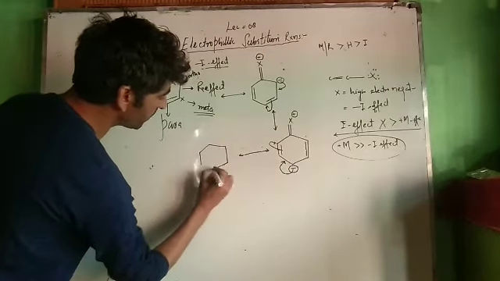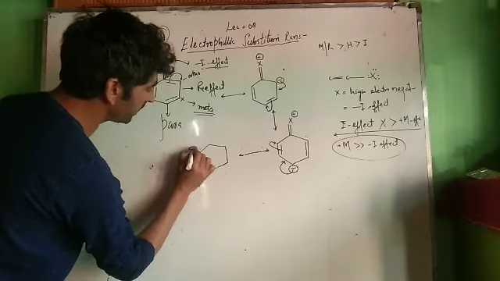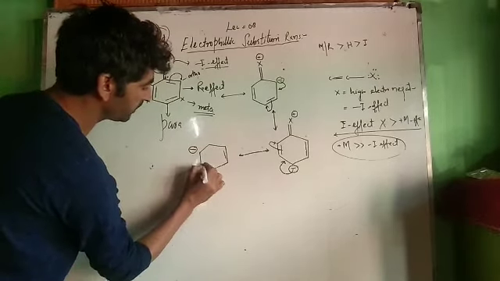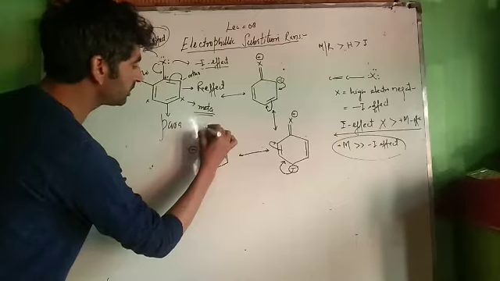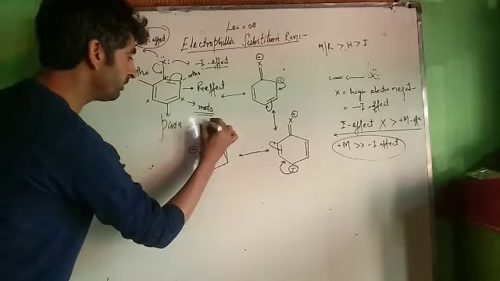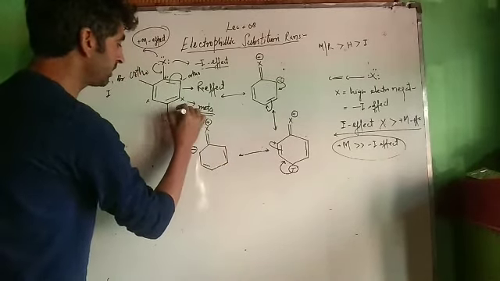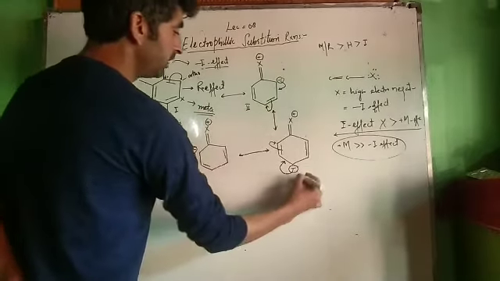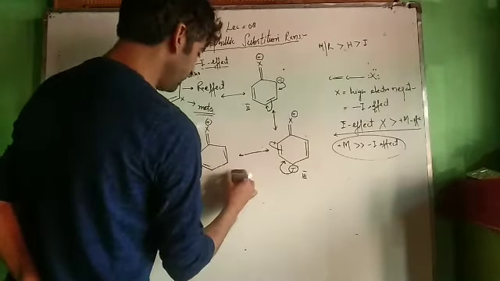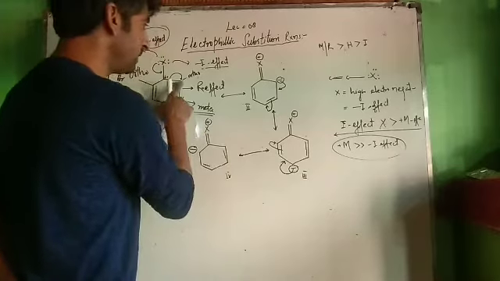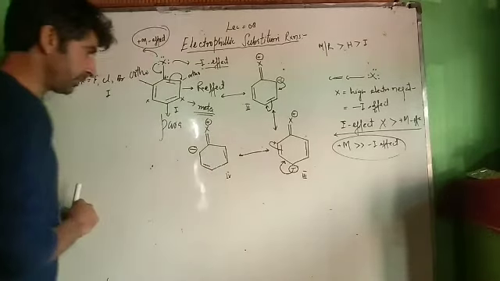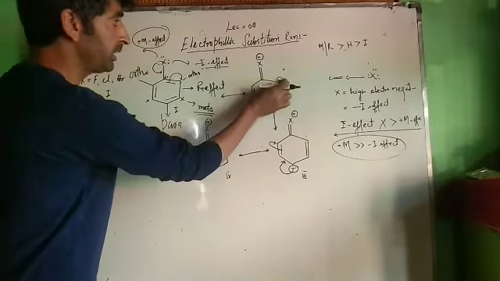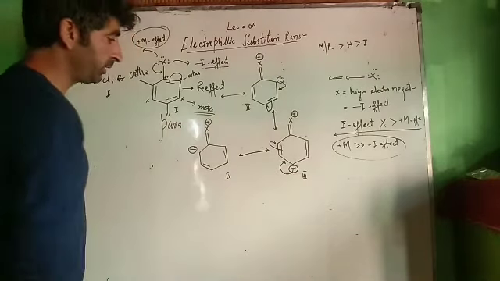We can have one more type of resonating structure in which negative charge increases at this position, and this is also ortho position. So what we have seen in these resonating structures, first, second, third and fourth, is that negative charge increases at ortho and para position. There is increase in electron density at ortho and para position.